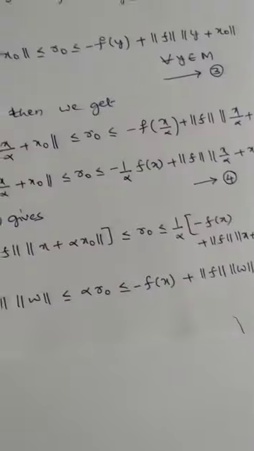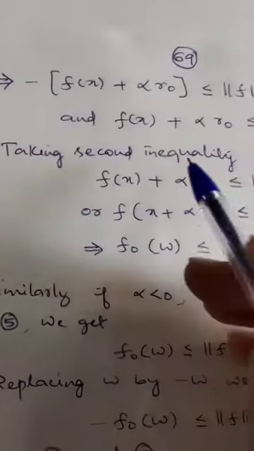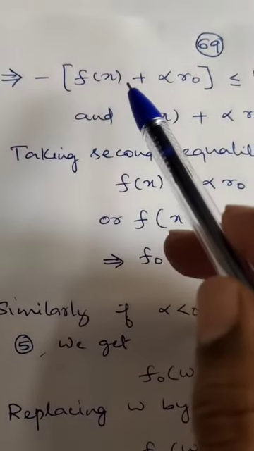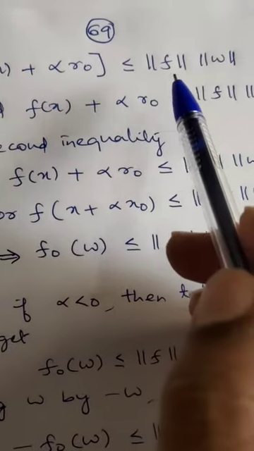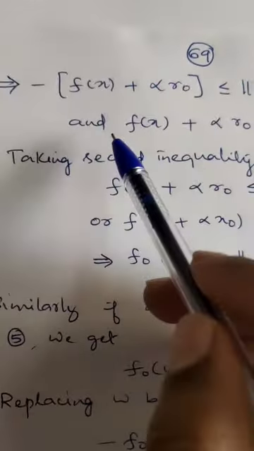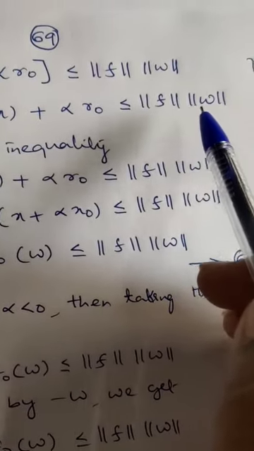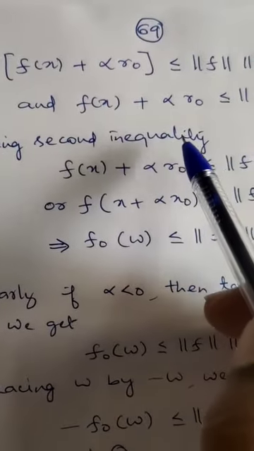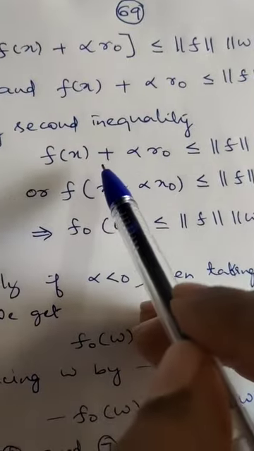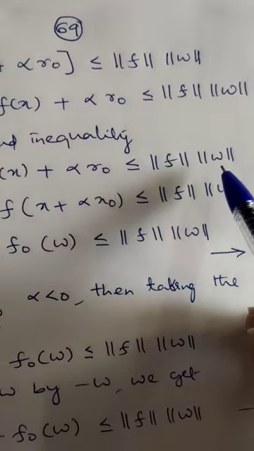Okay. So this gives minus f of x plus alpha into R0 less than or equal to norm of f into norm of w, and f of x plus alpha into R0 less than or equal to norm of f into norm of w. Okay. Then you take the second inequality. Taking the second inequality, that is f of x plus alpha into R0 is less than or equal to norm of f into norm of w.